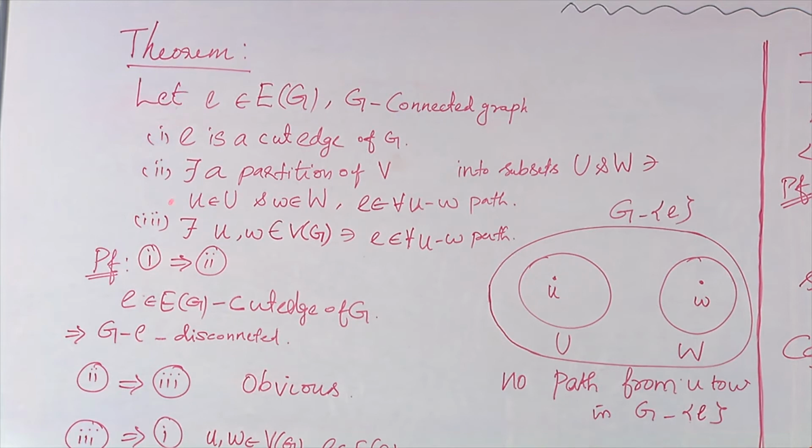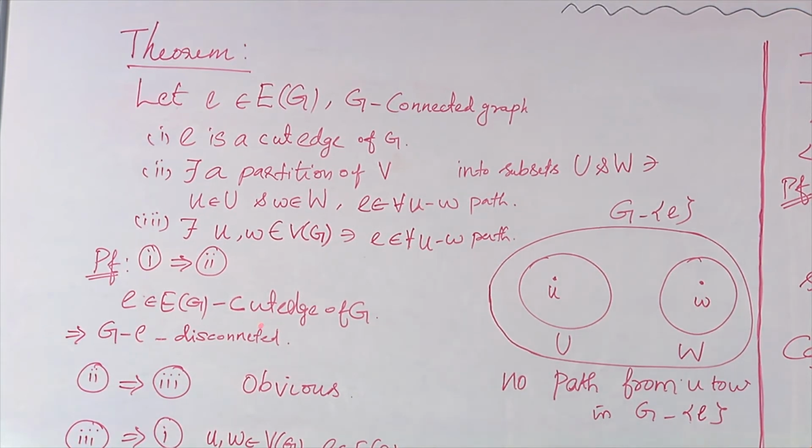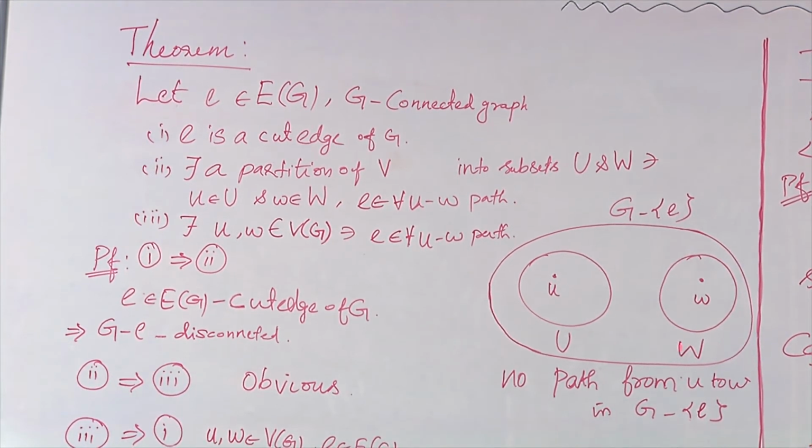That is, for the first one, I am going to assume let E be a cut edge of G. So, since E is a cut edge of G, according to the definition of a bridge, G minus E is disconnected. Since G is connected, the number of components in G is 1, and here G minus E is disconnected, so obviously the number of components will increase. It may be 2 or more than 2. Anyhow, what I am going to do is collect the points of one component as U, the vertex set, and the other one as capital W.